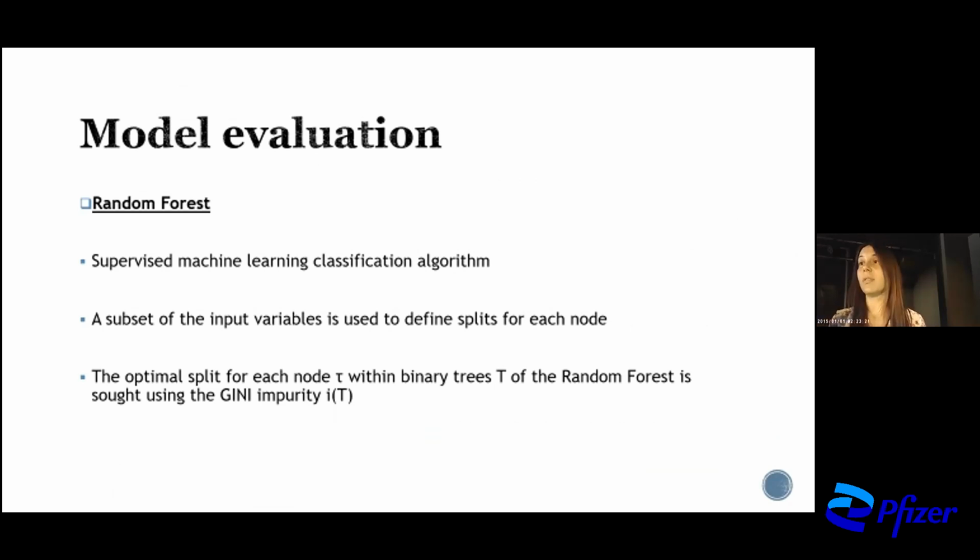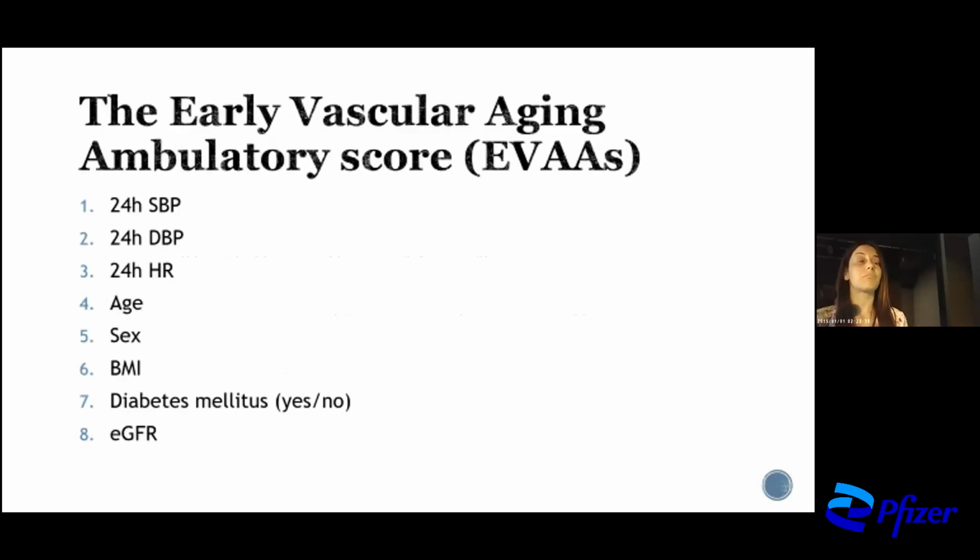So after all this, we went a step further, and we used the random forest. The random forest is a supervised machine learning classification algorithm which uses the input variables in order to define splits for each node. And random forest helped us in order to create a new score. The score is called early vascular aging ambulatory score, and uses the 24-hour systolic, diastolic blood pressure, heart rate, age, sex, BMI, diabetes mellitus, and eGFR in order to predict the probability of a patient to have early vascular aging.